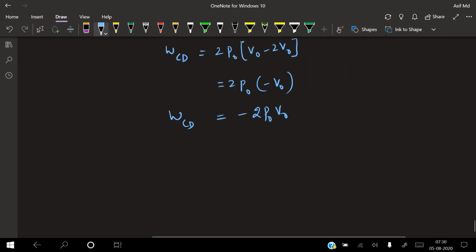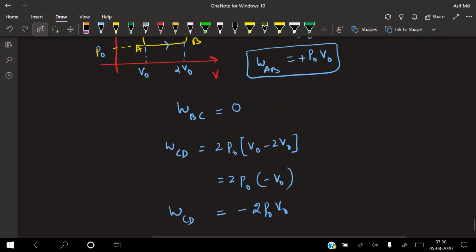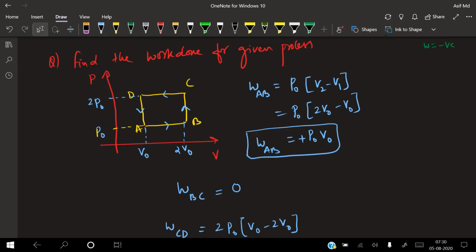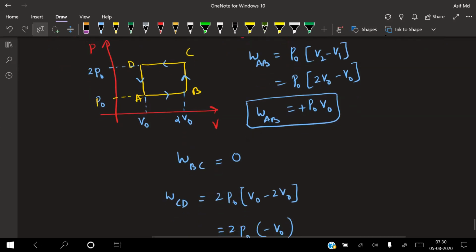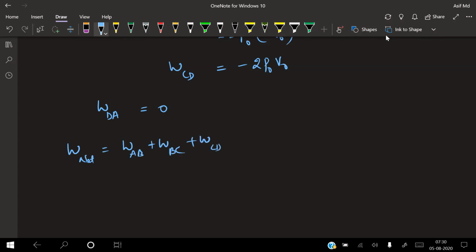Okay. Now what is the work done from D to A? See the figure. Sir, again we'll get zero only, because volume is constant. So W net will be equal to work done from A to B plus B to C plus C to D plus D to A. B to C is 0 and D to A is 0.